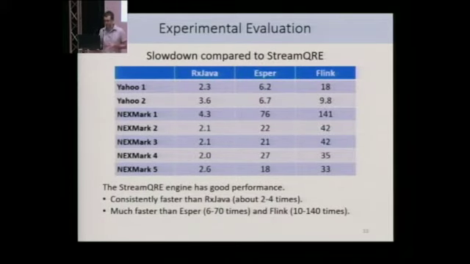Now, this is a table that summarizes the experimental results for all queries that we implemented, and I show the relative slowdown of the other engines compared to StreamQRE. And here, the observation is that StreamQRE is consistently faster than ReactiveX, and it's much faster than both Esper and Flink.